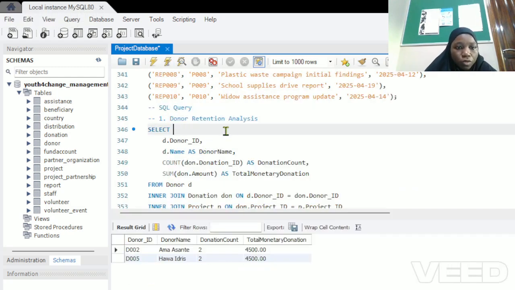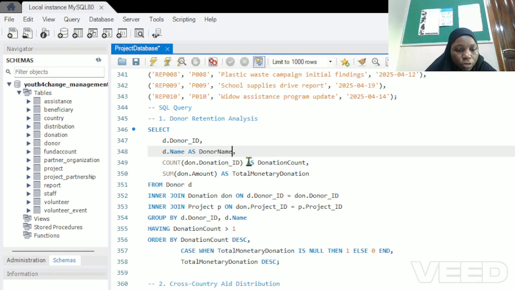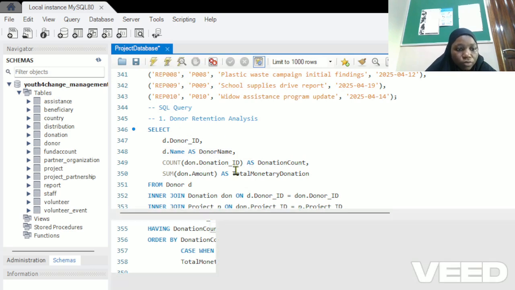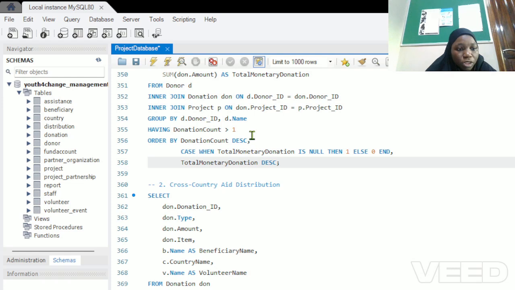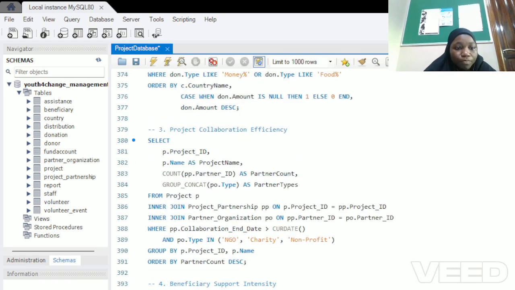The first functionality is donor retention analysis, which identifies repeat donors and total contribution to prioritize engagement. The second one is cross-country aid distribution, which tracks how monetary and food donations are distributed across different countries. The third one is project collaboration efficiency, which measures active NGO or charity partnership per project to assess collaboration strength.